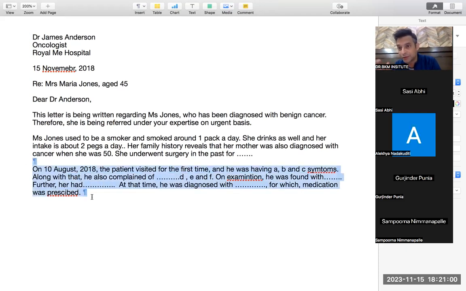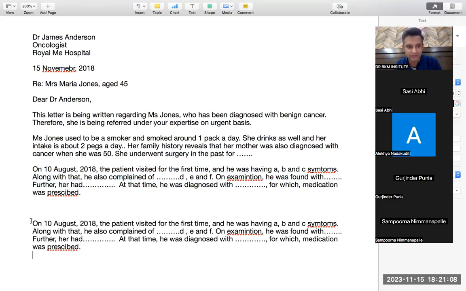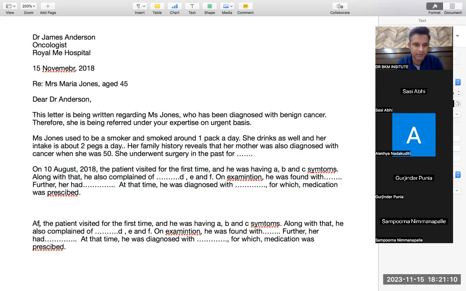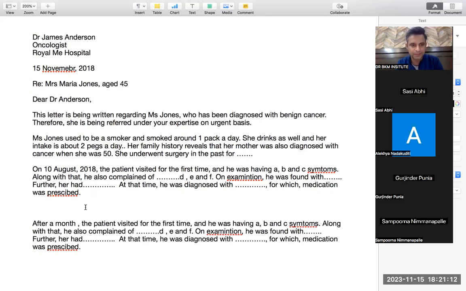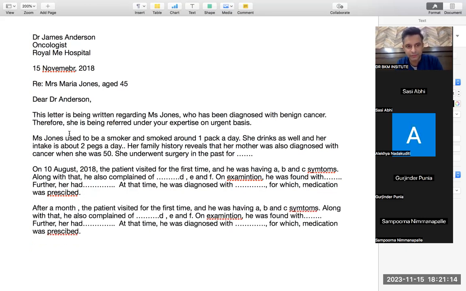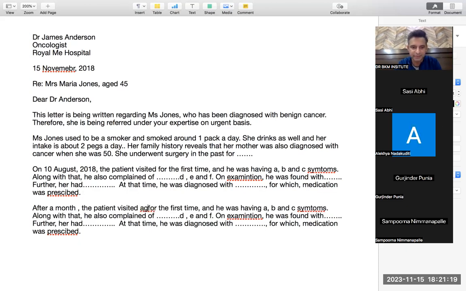And 90% you will write the same thing in the final exam as well. Almost the same. Now you copy and paste this paragraph. Suppose the patient came after a month. So you write, after a month, with one line space in between. After a month, the patient visited again. If you think this is repeating, you change the word to presented.